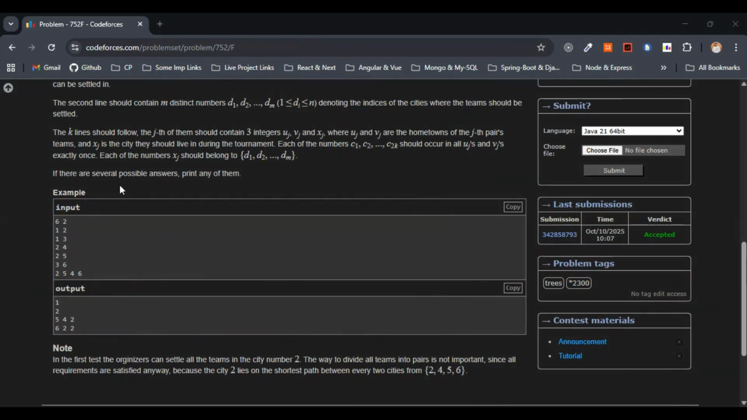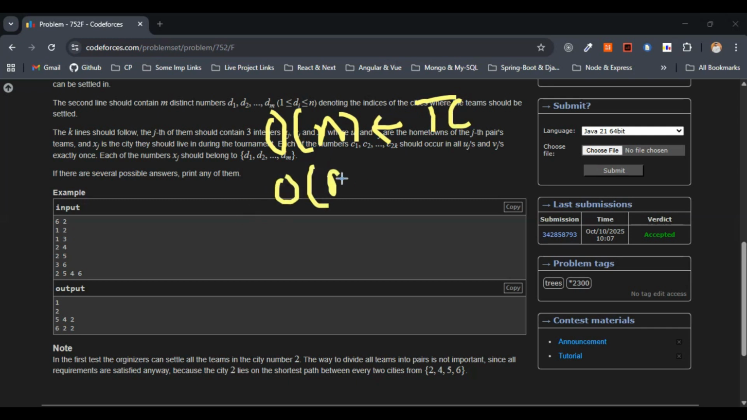Now, as we are completely familiar with the approach, let's quickly discuss the complexities. What will be the time complexity here? The time complexity would be big O of n. Why? Because we will be going with one DFS across the tree, plus a linear input processing. So overall the time complexity would be big O of n.